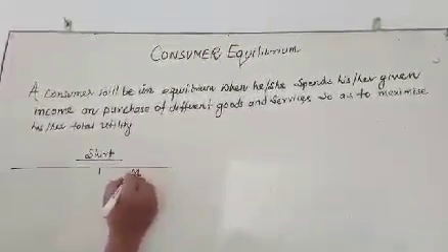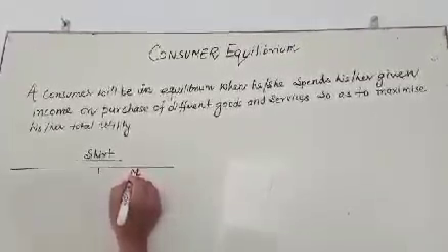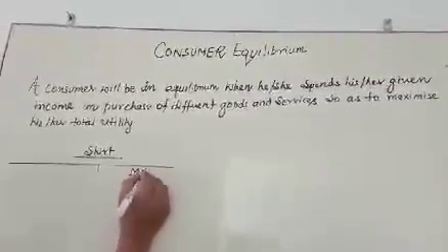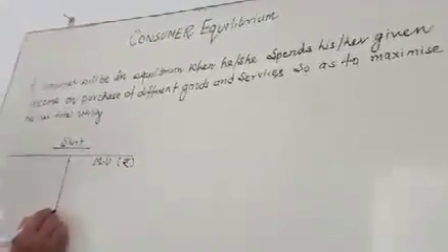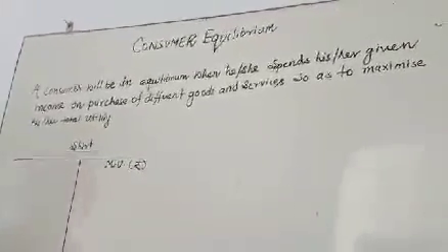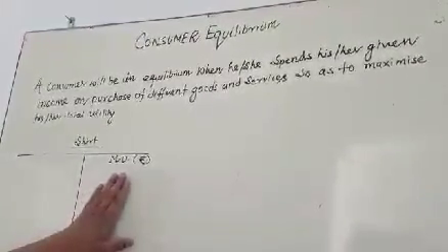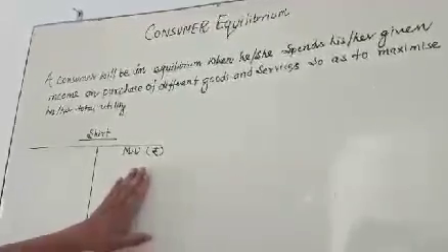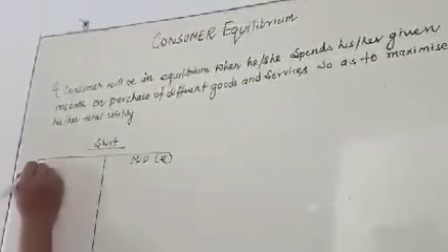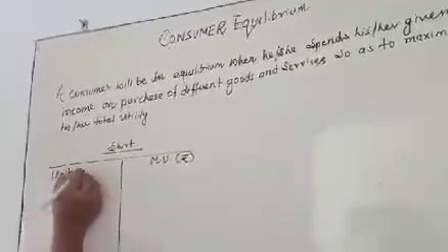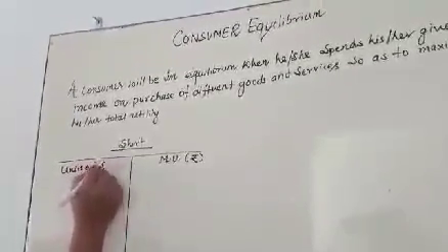That is called marginal utility. In the previous video we have already studied that marginal utility can be measured in terms of money. Second, units of shirts.